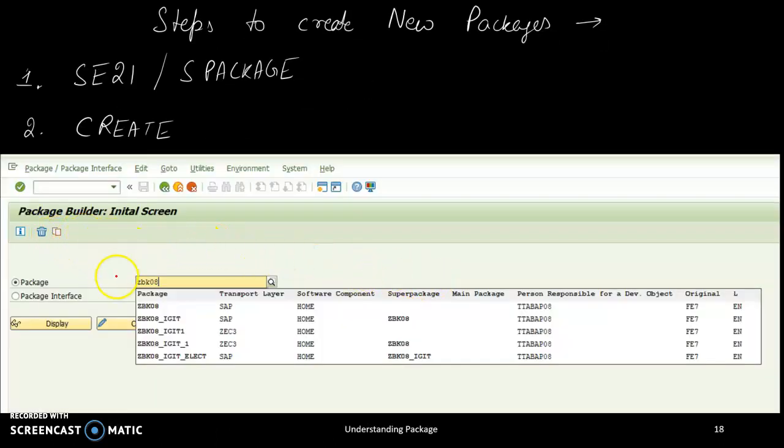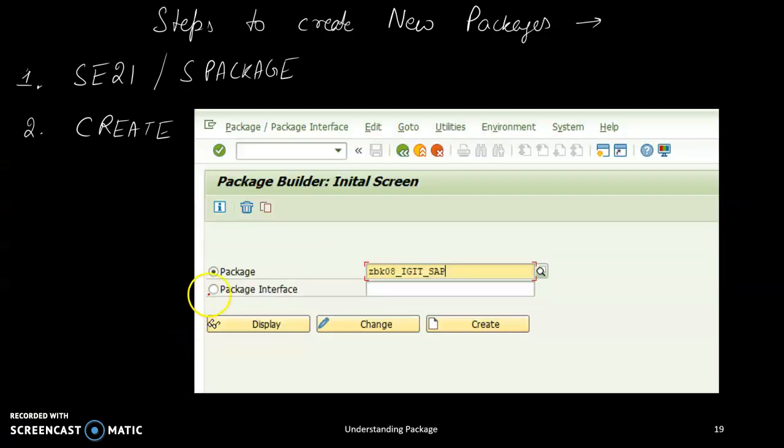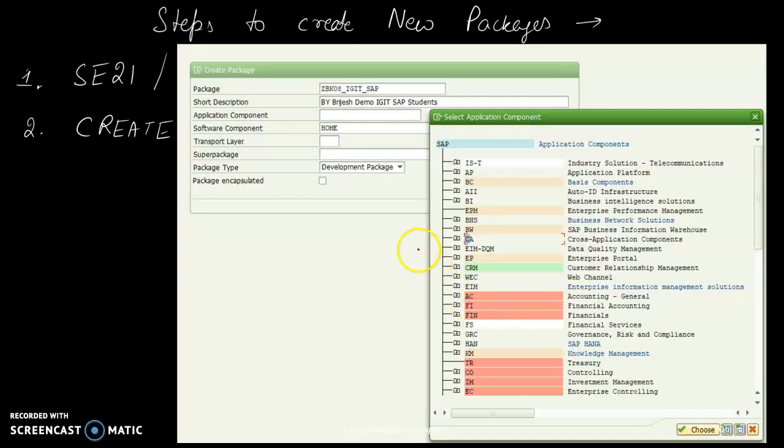So when I click SE21, I have an option of the package builder initial screen. Inside it, when I write JBK08, since I have already created a lot of packages, it is asking me whether I want to open one and display it, or create a new one. What I did, JBK08 IGIT, I just added a new one, underscore SAP, just a new name, and then click create.